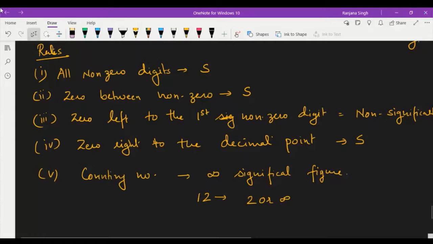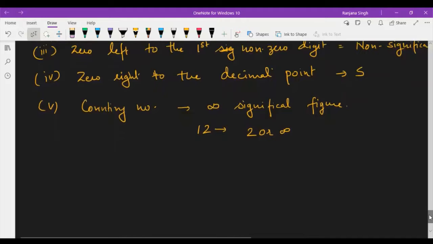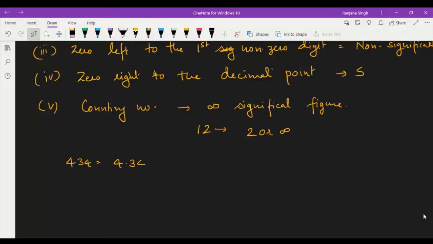Okay, and it is beneficial if you write any number in the form of scientific notation, then you can count easily, right? If you write it in this way, the 10 to the power 0 is not significant, but it has three significant figures.